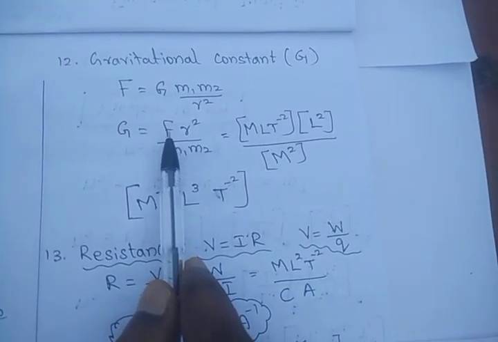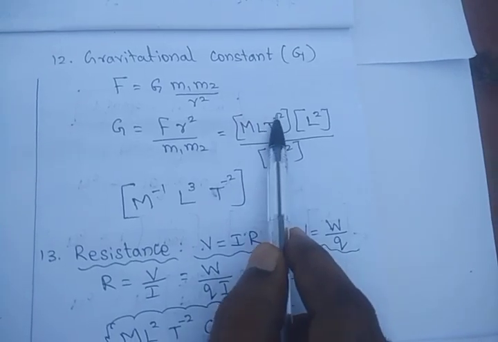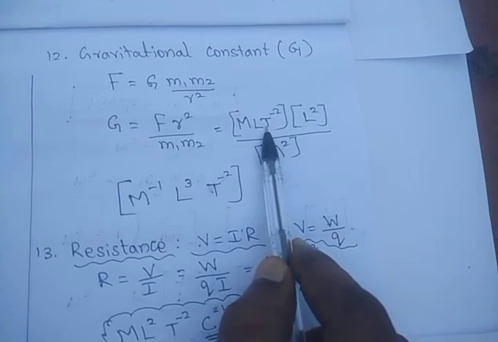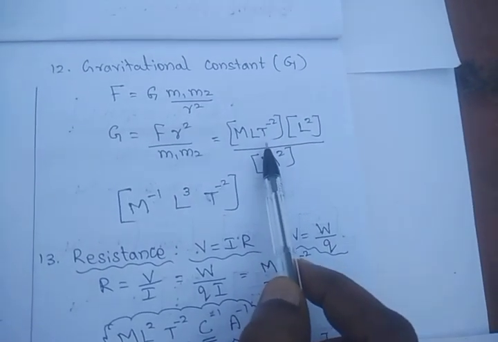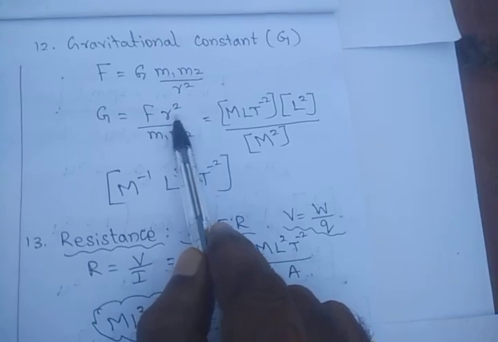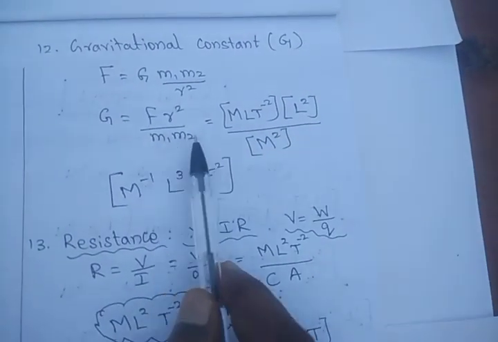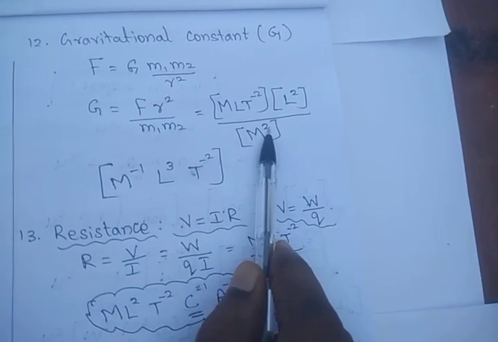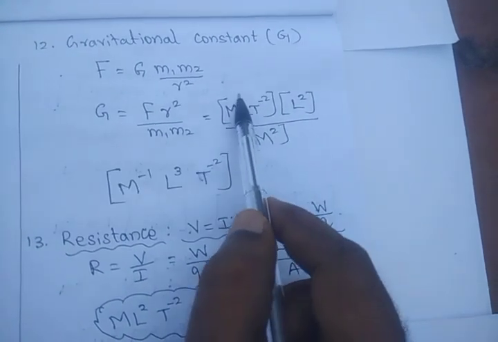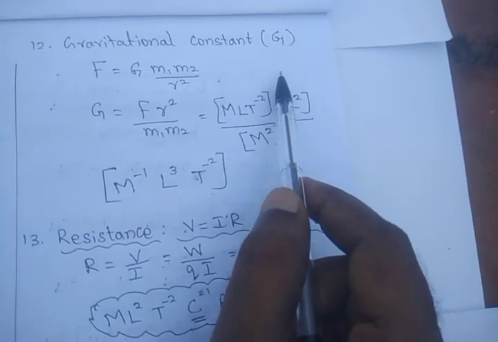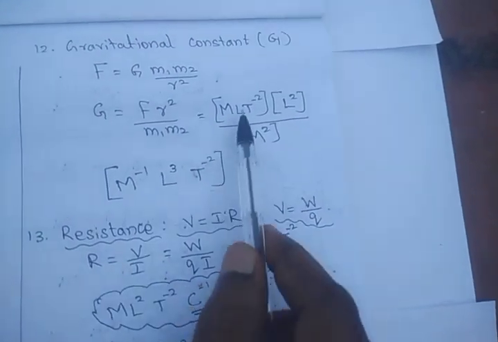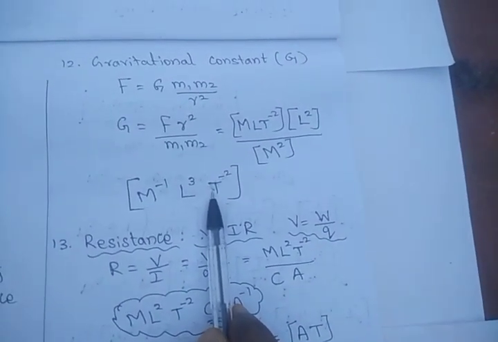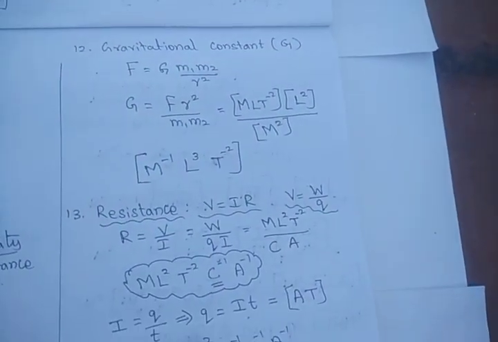F is a Newton, that is a force. So M L T power minus 2 is the force dimensional formula. That is mass into acceleration. Acceleration is L T power minus 2. Then r is a distance, so r squared means L squared. M1 and M2 both are mass. Then we get the dimensional formula M squared. Here one M and M squared get cancelled. If you bring this one M in the numerator, M power minus 1, and L squared into L is L cube, and we get T power minus 2. This is the dimensional formula for gravitation constant.